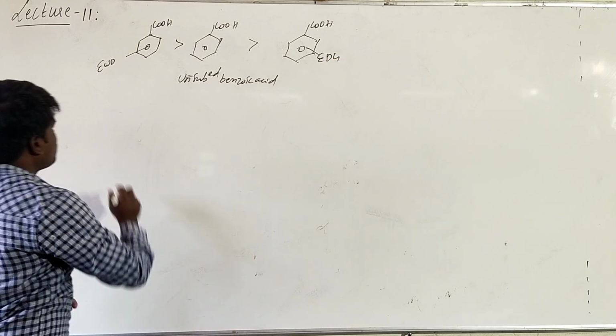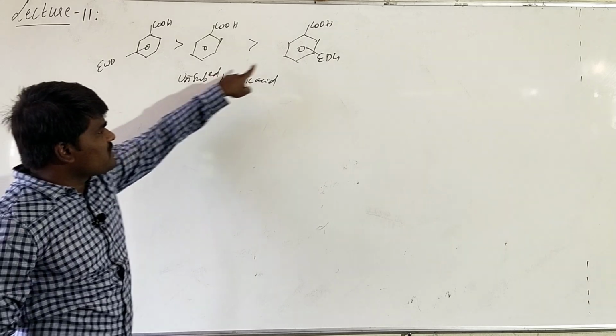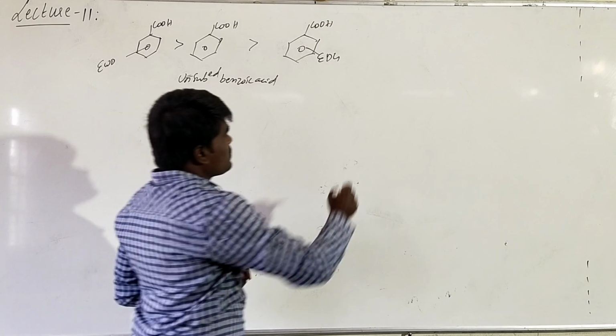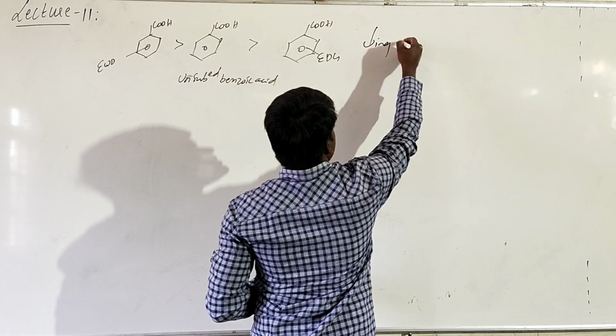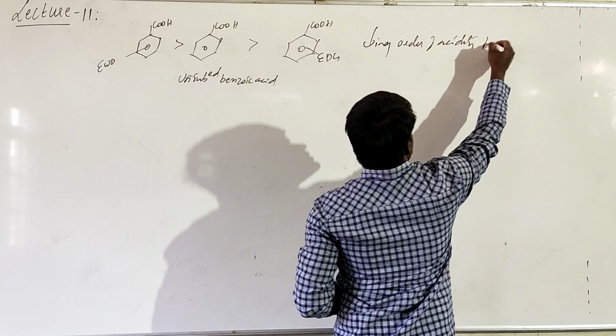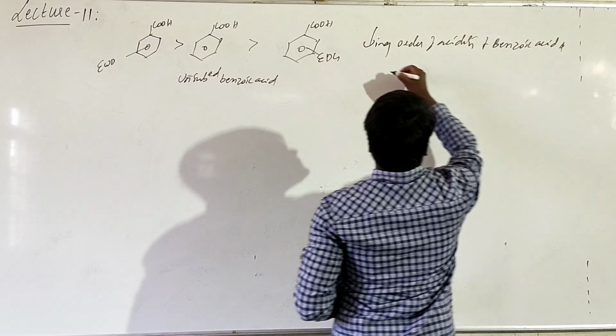This is the decreasing order of acidity of benzoic acid and its derivatives.